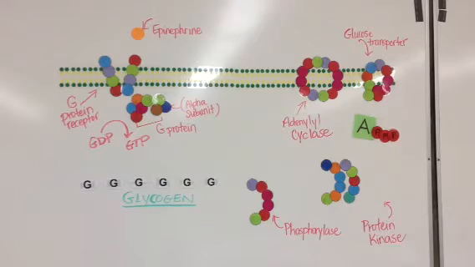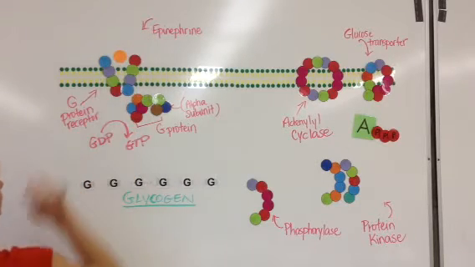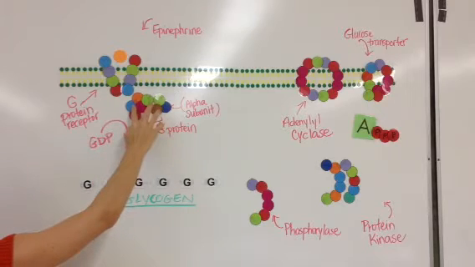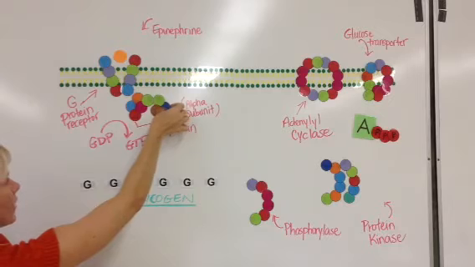So to start the reaction, epinephrine, the signal ligand hormone, will bind to the G protein receptor, which is located in the cell membrane of a liver cell. This reaction will convert this energy carrier molecule GDP into GTP, giving energy to the G protein that's attached here to release its alpha subunit.